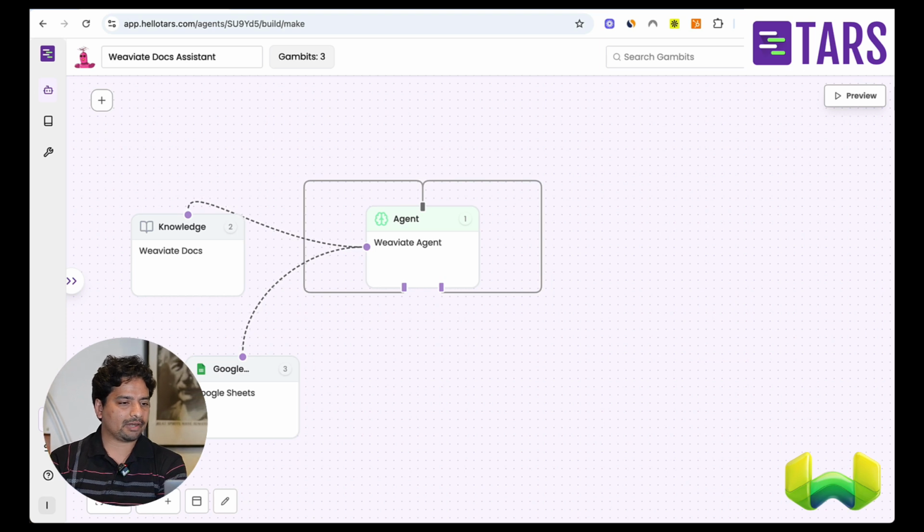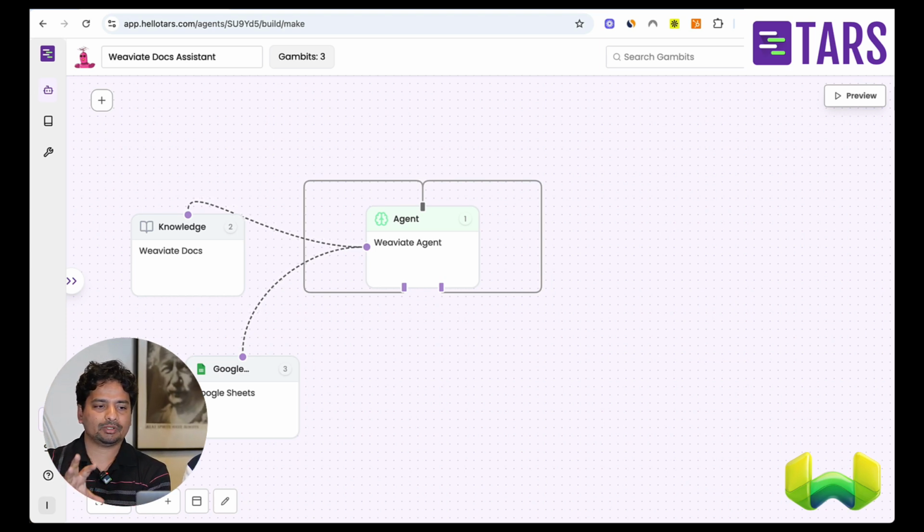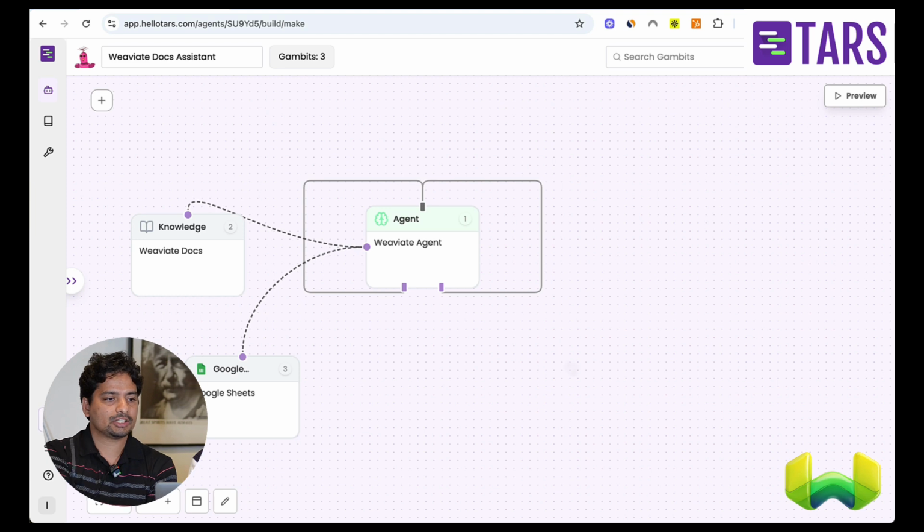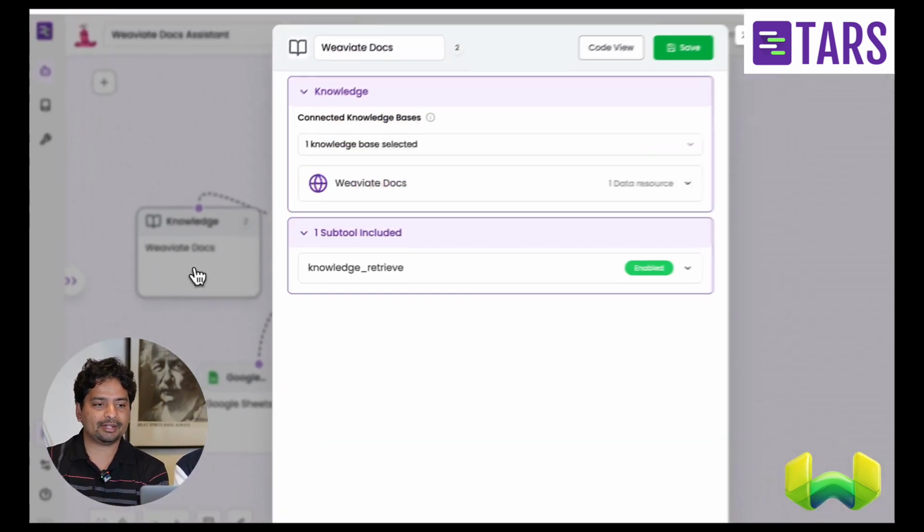So yeah, that's our platform. You can see the main components are agents, knowledge, and tools. The agent is the brain of it, of course, and knowledge is where you get information about the system itself, right?